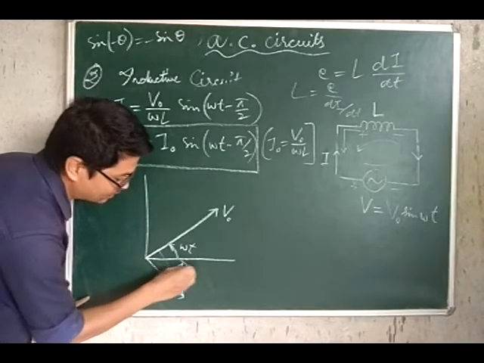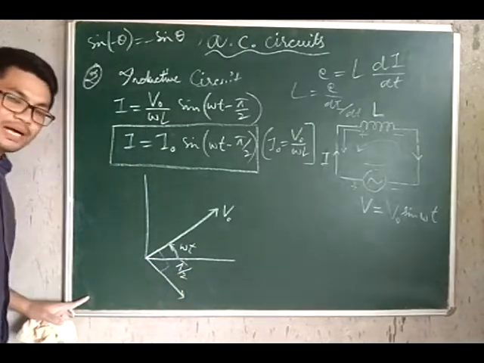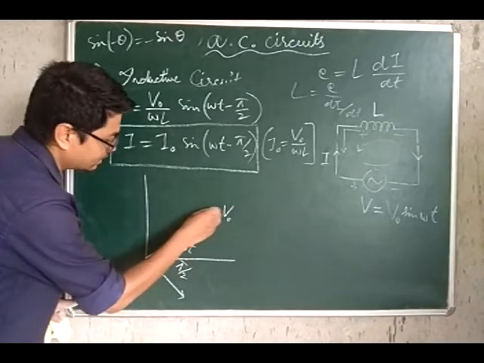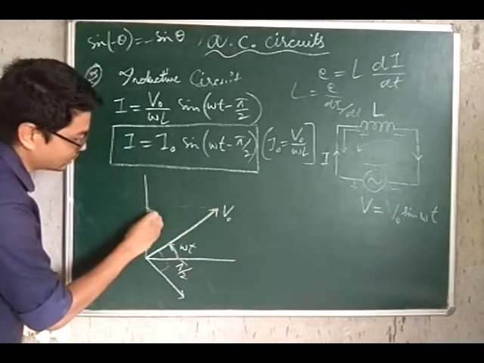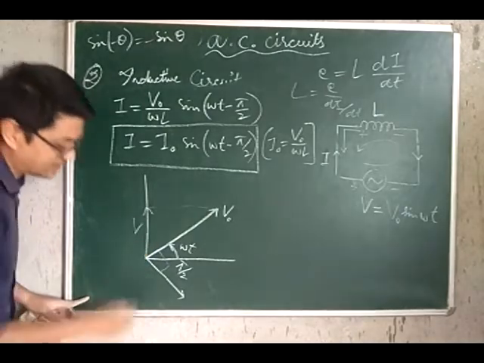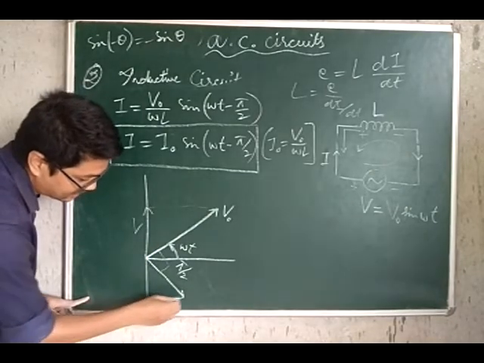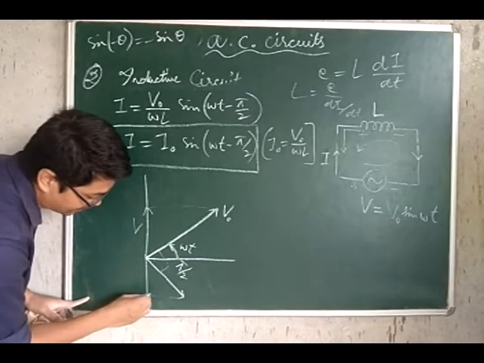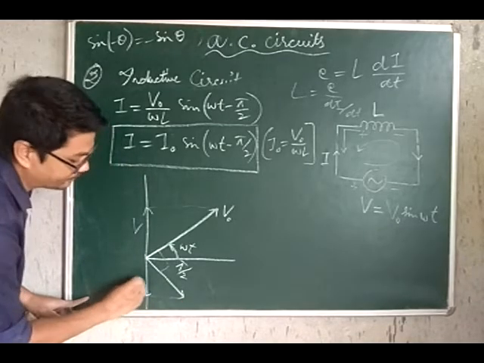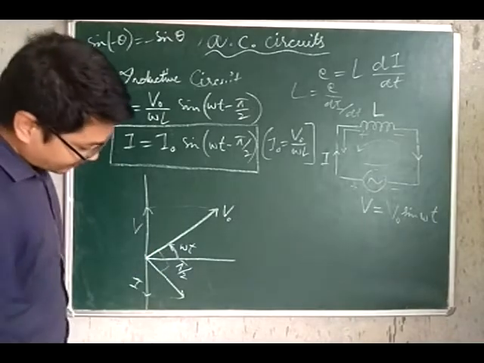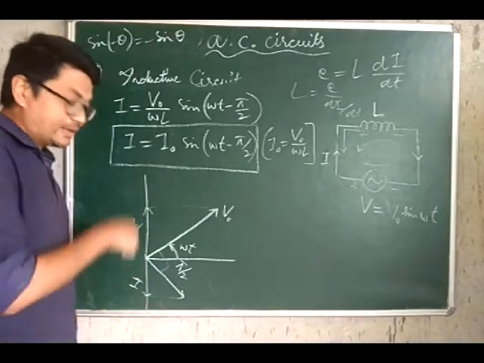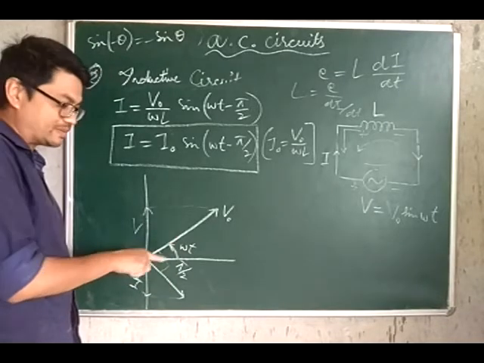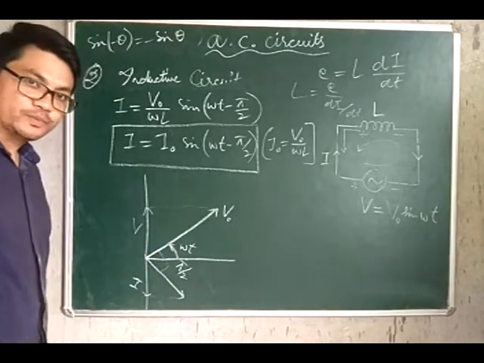So to say, this is your instantaneous value of voltage V, and likewise this is the instantaneous value of current I. So just by looking at the phasor diagram, you can see that in case of a purely inductive circuit, the current lags behind the voltage by a phase angle of pi by 2.